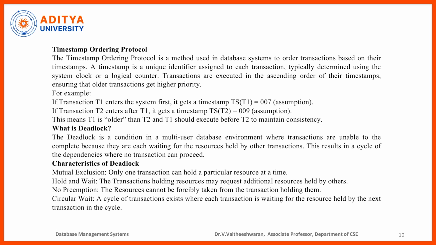For example, if transaction 1 enters the system first, it gets timestamp TS of T1 equal to 007. Assume that value is 007. If transaction 2 enters after T1, it gets timestamp of T2 equal to 009. Assume that value is 009. This means T1 is older than T2, and T1 should execute before T2 to maintain consistency.